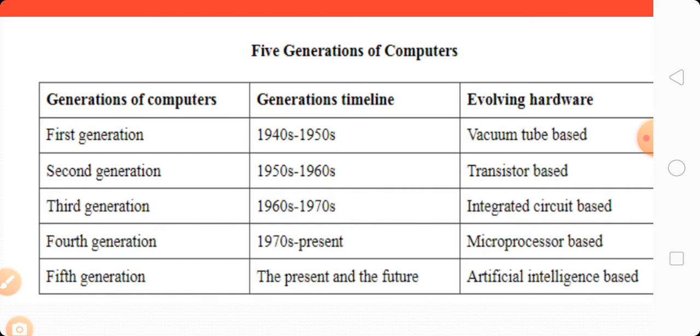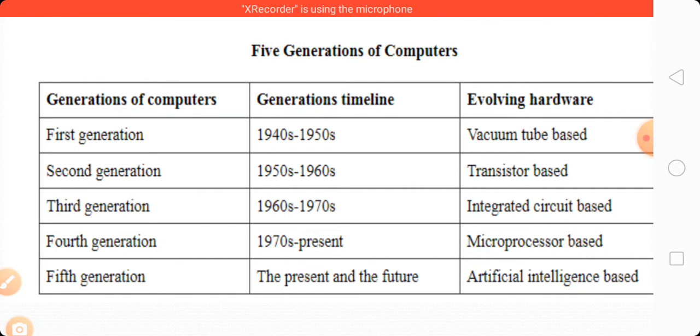Thousands of registers are placed in one single unit that is called an integrated circuit. Thousands of bits are placed on a single chip, so the size was reduced in this generation of computer.